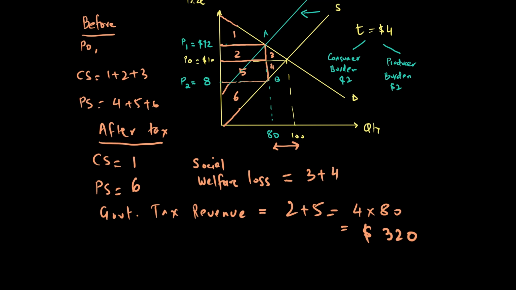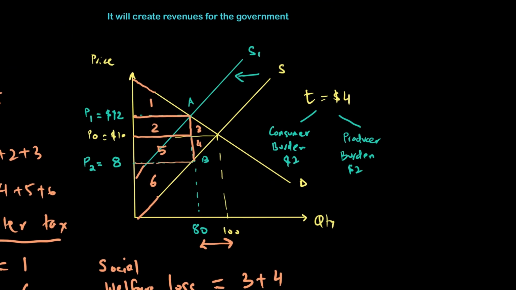So in terms of the consumer burden, if I go back to this part, the consumer burden of $2, looking at the total amount, is $2 times 80, or $160. In other words, area 2 is what we call the consumer burden of the tax.